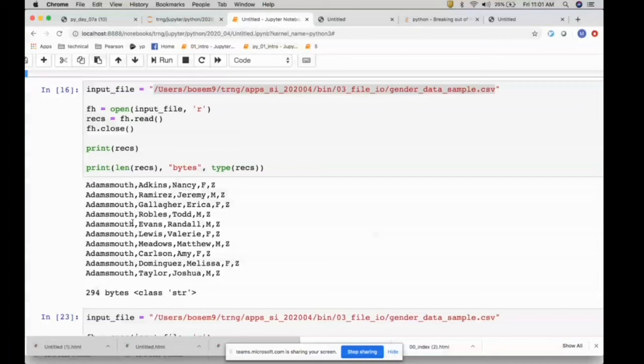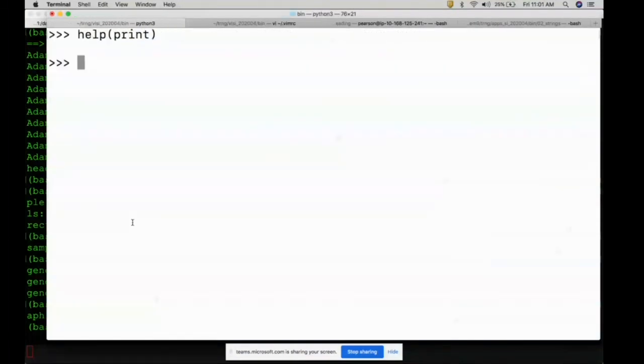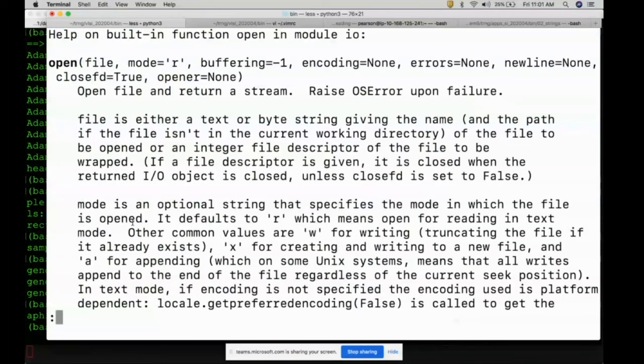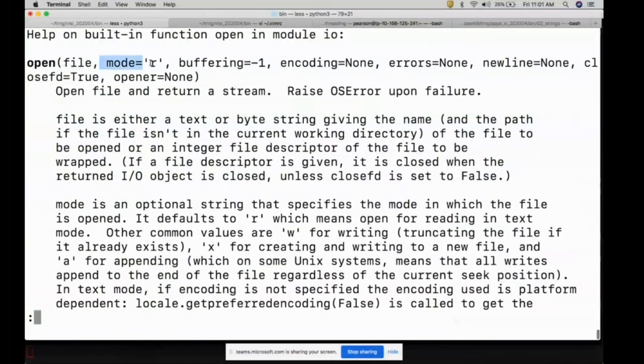So if you just give only the file name, Python assumes it's a read. So if you look at it, the second parameter mode equal to r is the default.